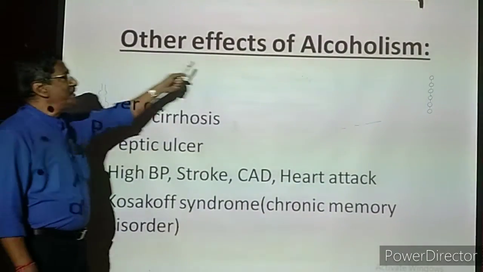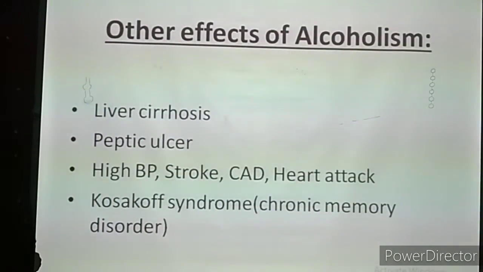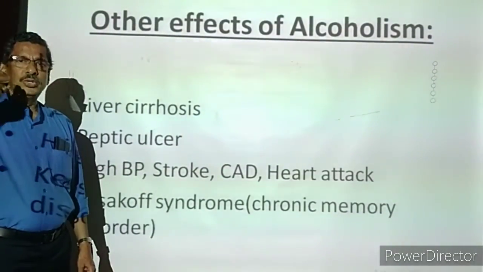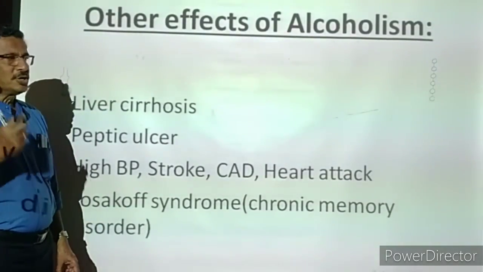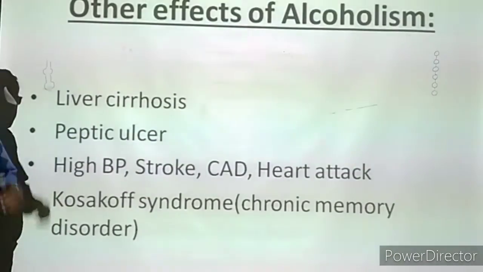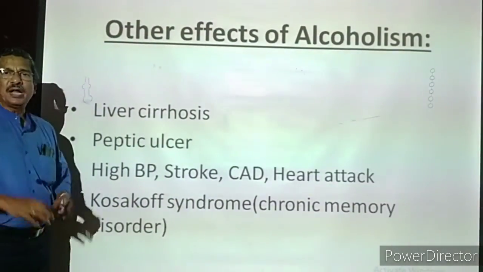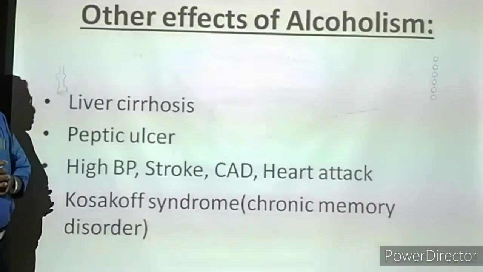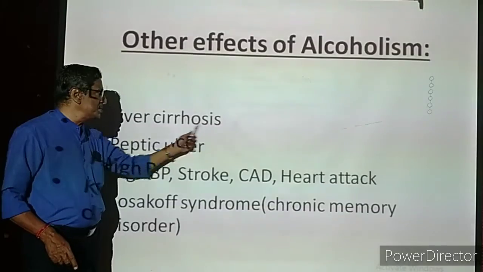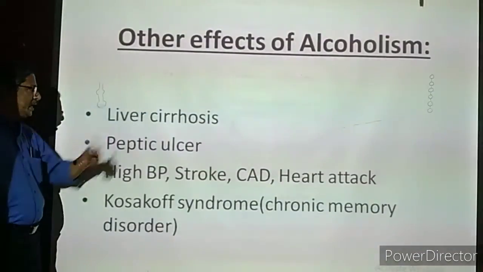Now we are coming to the other effects of alcoholism. Alcoholism means alcoholic addiction. What are the other effects? Whenever a person is consuming alcohol, the alcohol goes to the intestine, after that it is absorbed. Finally the alcohol is denatured in the liver. But when it comes very often, the liver is damaged. The damage of the liver is called liver cirrhosis. That means in the outer surface of the liver, and also inside the liver, the tissues are dying. The death of the tissues of the liver is called liver cirrhosis. Cirrhosis means death of the tissues. Liver cirrhosis is very dangerous. It leads to death.